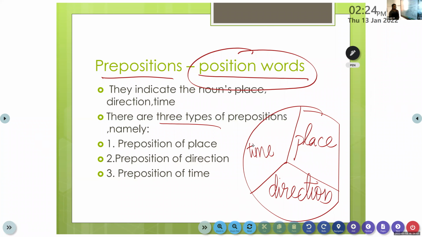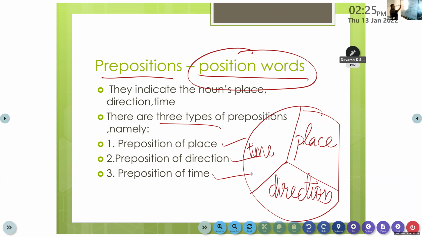Is that clear to all of you? Have you all understood? As the topic is very huge or vast, lots of words are there in the preposition. There is an umpteen number of words in the prepositions, but we are going to learn certain words here for grade 2, but even for grade 2, many words are there. We need to know their meaning. So we can divide the preposition into three: the first is the preposition of place, the second is the preposition of direction, and the third is the preposition of time.